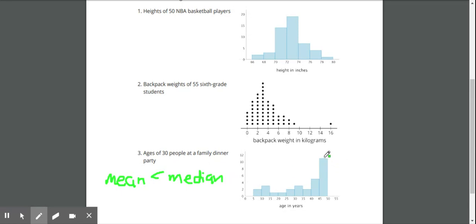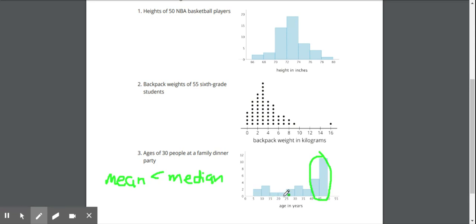So when we're seeing this, there's all of these people at this party over on this end compared with the people here. Since there's a range of people from about 5 years old all the way up to 50 years old, there's quite a big spread. So that means that the median is going to kind of shift and be not as great as the mean.